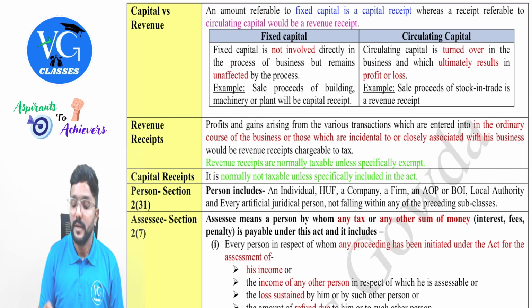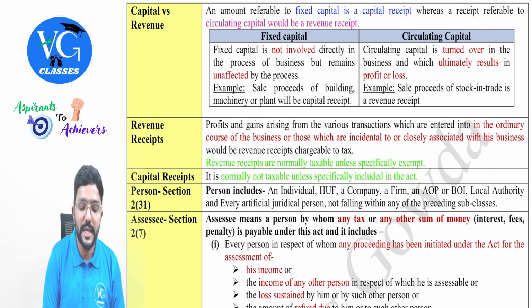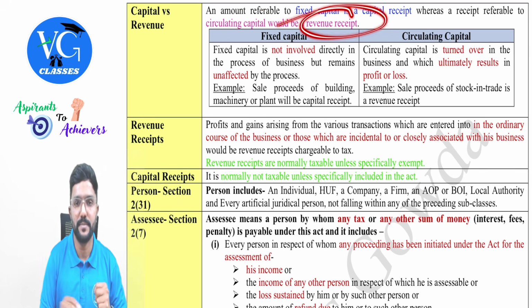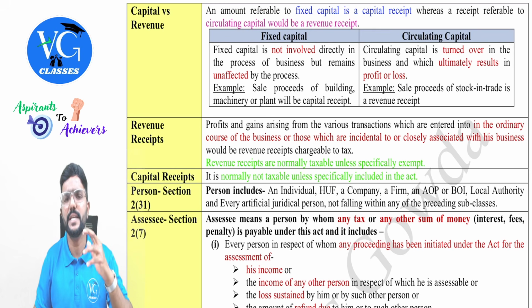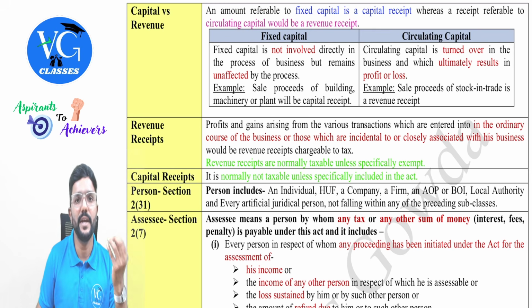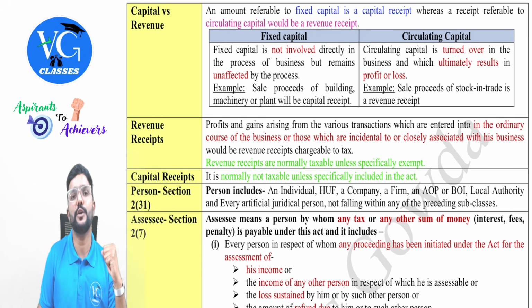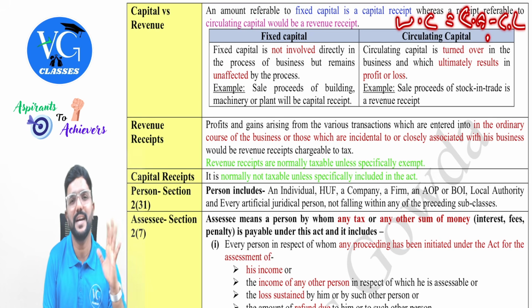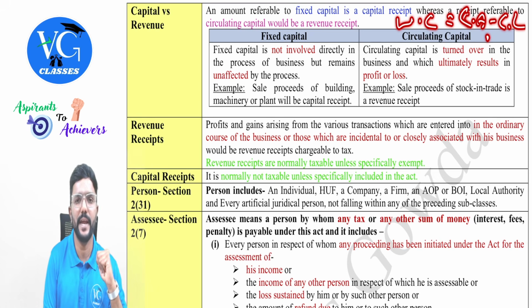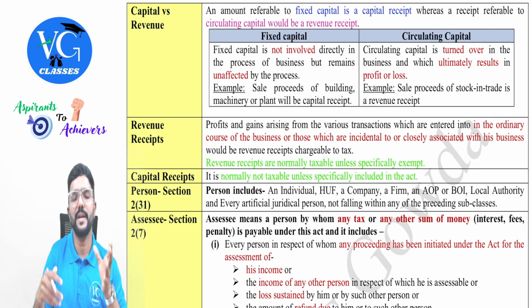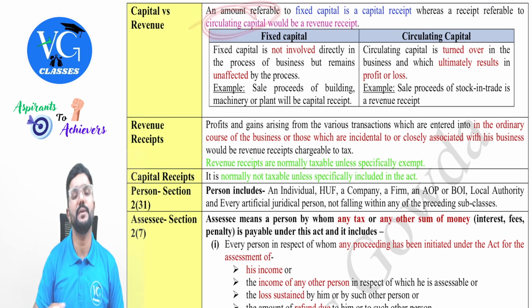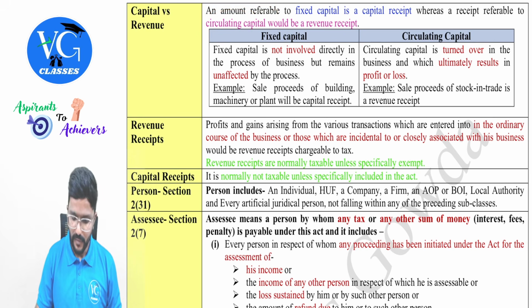Clear? Whereas the amount or receipt which is referable to circulating capital, or we also call it working capital or operating capital, is called the revenue receipt, which keeps on changing after each and every transaction. Especially in financial management, you would have learned, sir, how do we calculate working capital? Current assets minus current liabilities. Will this balance remain the same throughout the year, guys? No, it keeps changing. Day in, day out, it keeps changing. Whatever we call working capital in financial management, here they are using the word circulating capital, which keeps changing, guys. Got it?